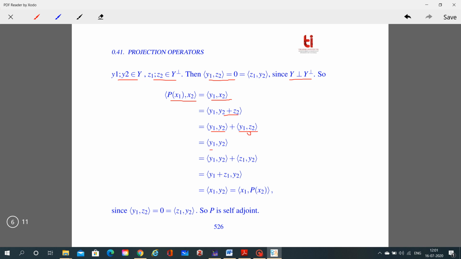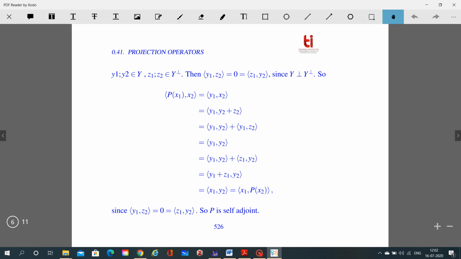So we get this is equal to the inner product of Ay1, y2, which is equal to the inner product of Ay1, y2 plus the inner product of z1, y2, because here again the inner product of z1, y2 is equal to 0, which can be written as the inner product of y1 plus z1, y2 by the property of inner product. Now y1 plus z1 is equal to x1. This is the inner product of x1 comma y2, which is equal to the inner product of x1 comma Px2. So we get that P is self-adjoint. So we get the result.